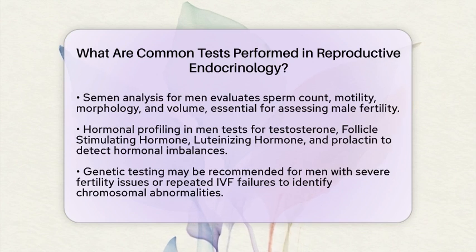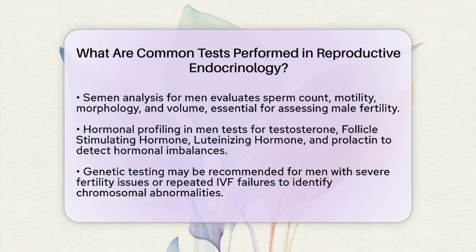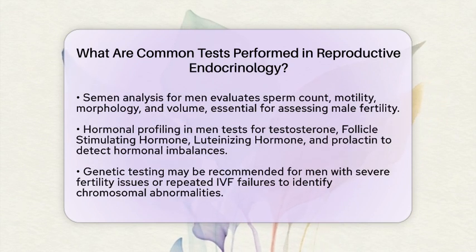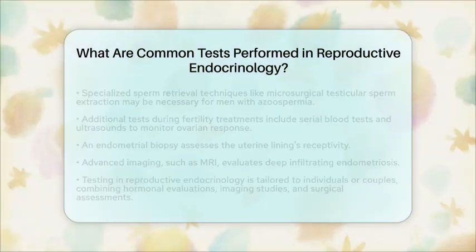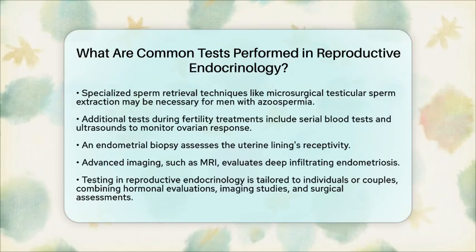Genetic testing may be recommended for men with severe fertility issues or repeated failures with in vitro fertilization. This testing can identify chromosomal abnormalities or genetic causes of infertility. Specialized sperm retrieval techniques may be necessary for men with azoospermia, which means no sperm is present in the ejaculate. Procedures like microsurgical testicular sperm extraction or epididymal sperm aspiration can help obtain sperm for assisted reproduction.